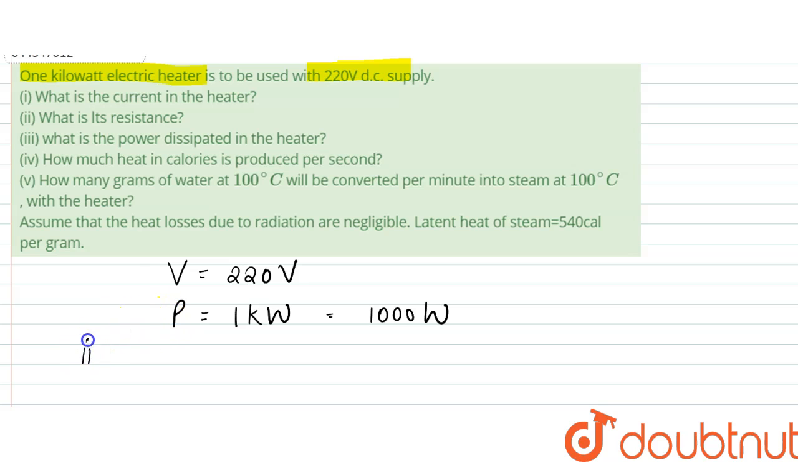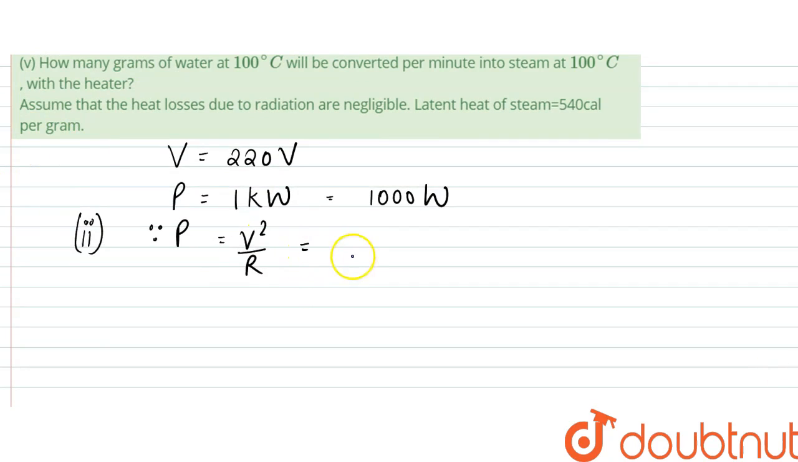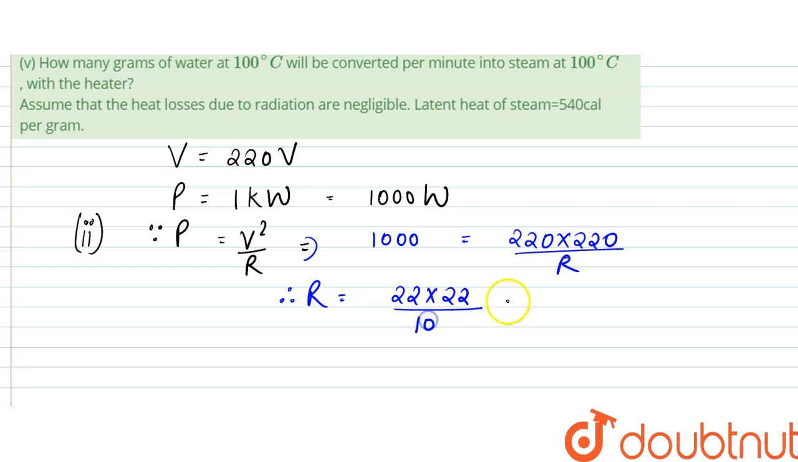First of all, we will find the resistance here. Since power is equal to V square by R, since power is 1000, which is equal to V square, that is 220 into 220 by R. Therefore, R can be written as 22 into 22 divided by 10, which is equal to 48.4 ohms.